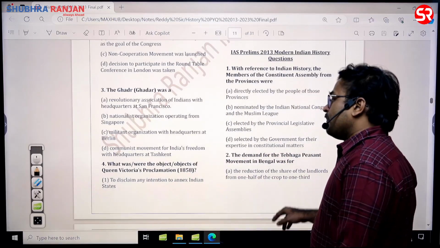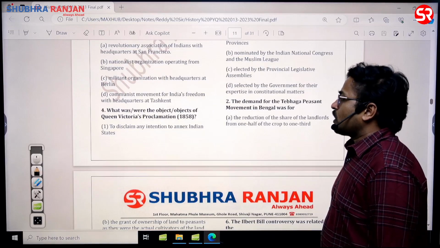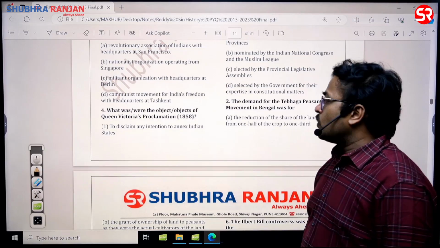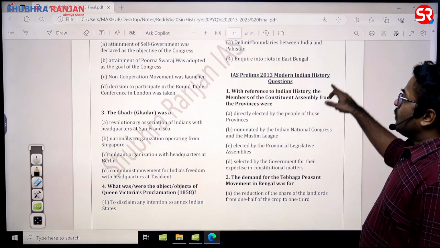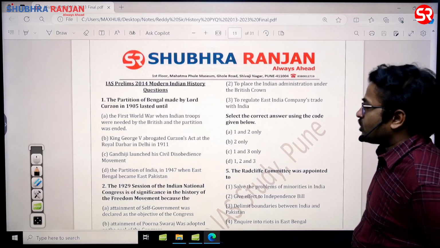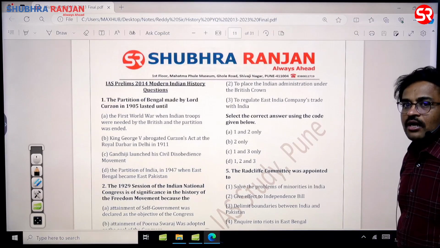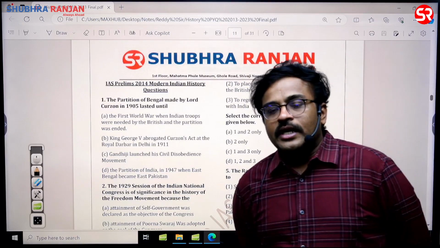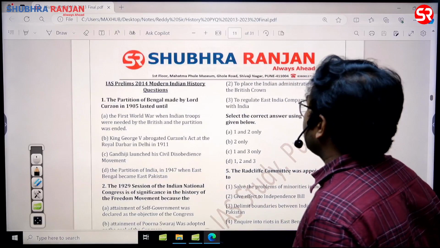Then what was or were the objects of Queen Victoria's proclamation of 1858? To disclaim any intention to annex Indian states. That is a correct statement. Then second one is what? To place the Indian administration under the British crown. That is also correct. Third one, to regulate English East India Company's trade with India. In fact, they tried to remove the English East India Company's control over India, sir. Third statement is wrong. 1 and 2 only is the answer for this question.